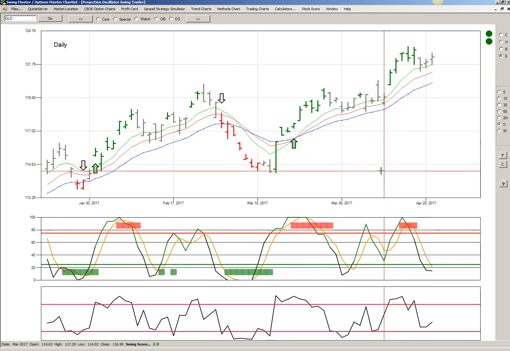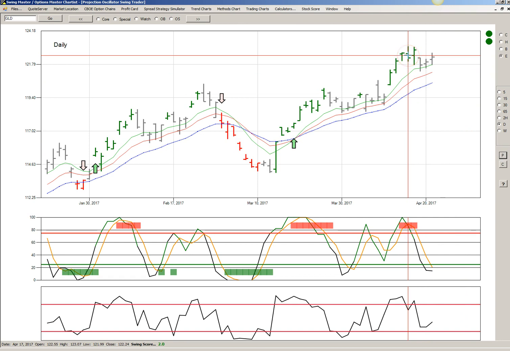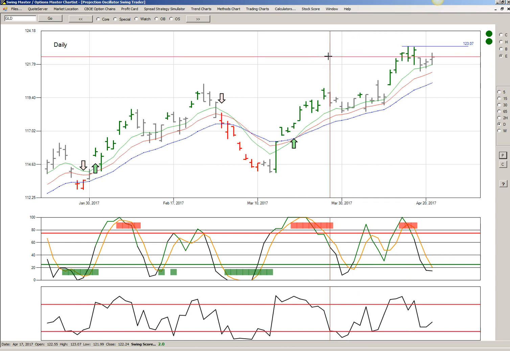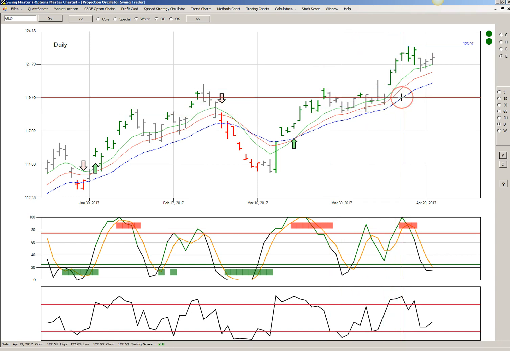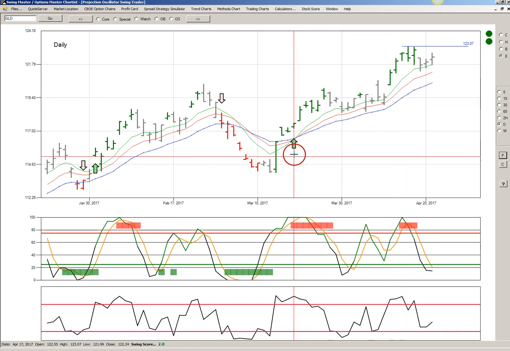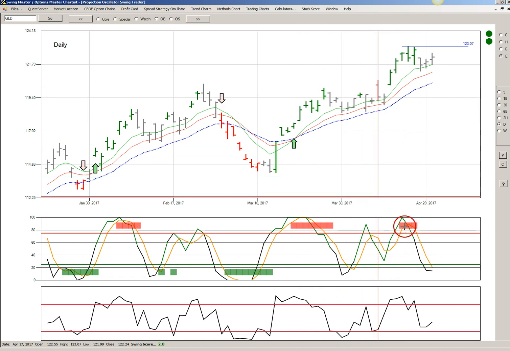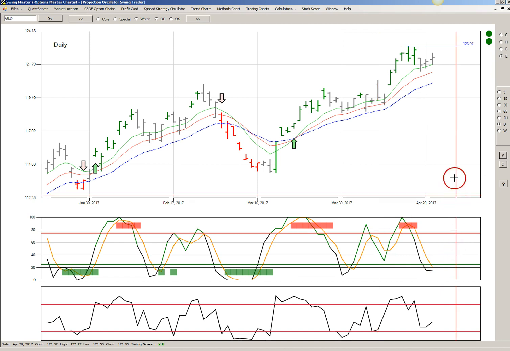And as soon as it comes up here, okay, this is GLD. We'll use the same thing. We'll push the P, the price button, put the crosshair cursors on the bar, and there's our 123.07 high. We can see that GLD is above the expanding momentum ribbon, which is bullish. The TSI arrow pointing up. GLD has made a bearish reversal and is now in the oversold zone, from which it will turn up.